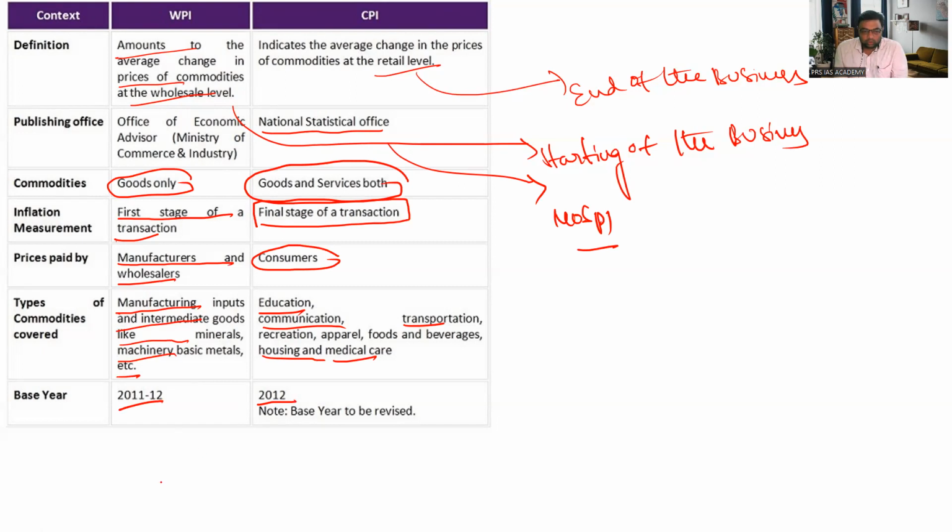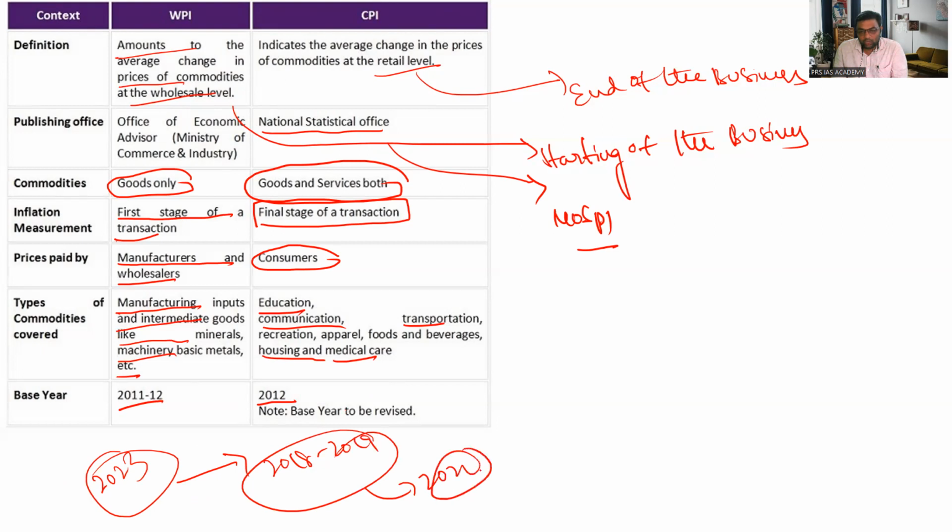Now it is 2023. They are demanding changing base years from 2012 to 2018-19, probably because after 2020 we have COVID. These decisions have not been taken by the government till now.